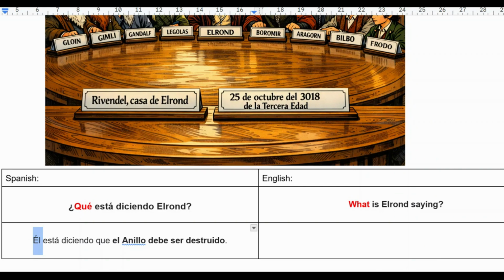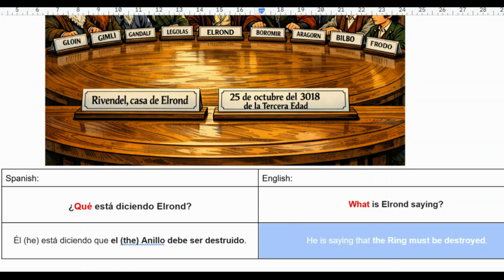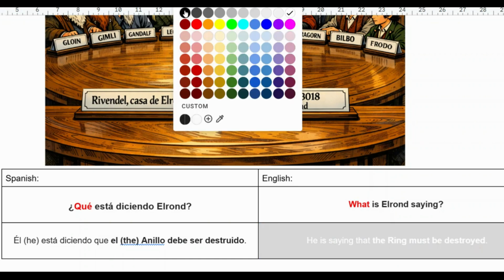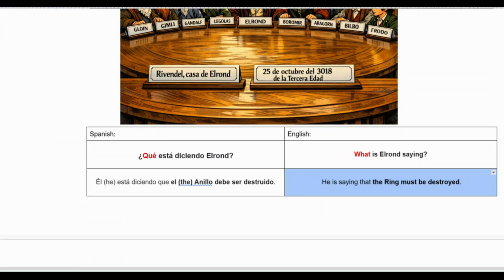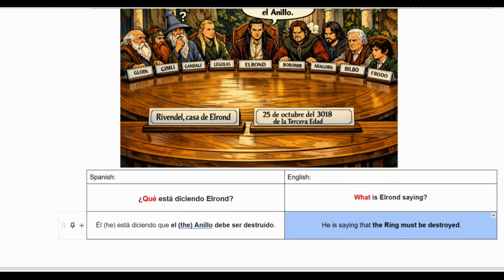And there's an important nuance in here. So we see that in this sentence, we use the word el 2 times. However, the first one has a little sign on top. So these 2 words are actually different. The first word is the Spanish word for he, and this one is the Spanish word for the. So that sign on top does matter. So the translation for this sentence is, he is saying that the ring must be destroyed. And we have él is he, está is, in this case, like is, diciendo is saying.